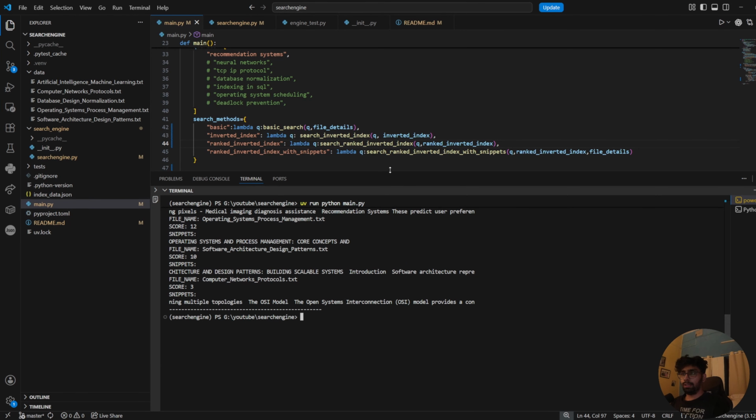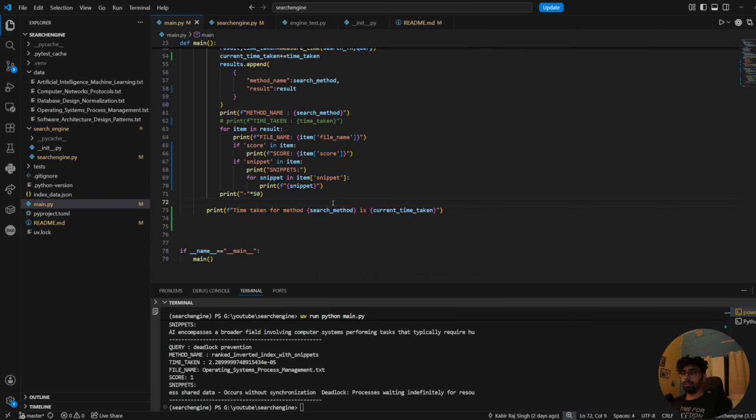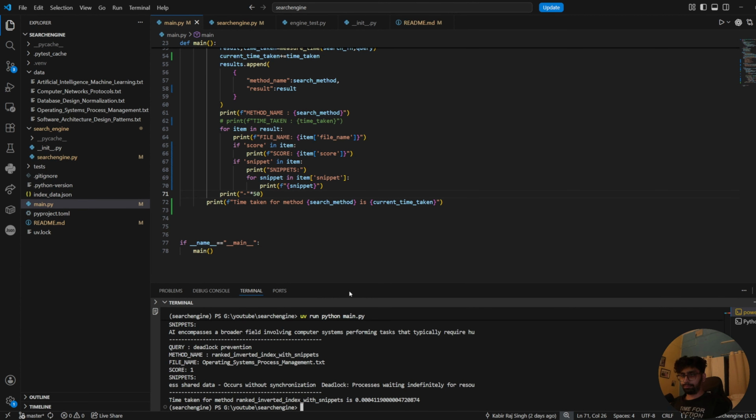And when this loop ends, I can add a print statement here with an f-string: time taken for method, this search method. Okay, clear. So we see the time taken for each of the methods.